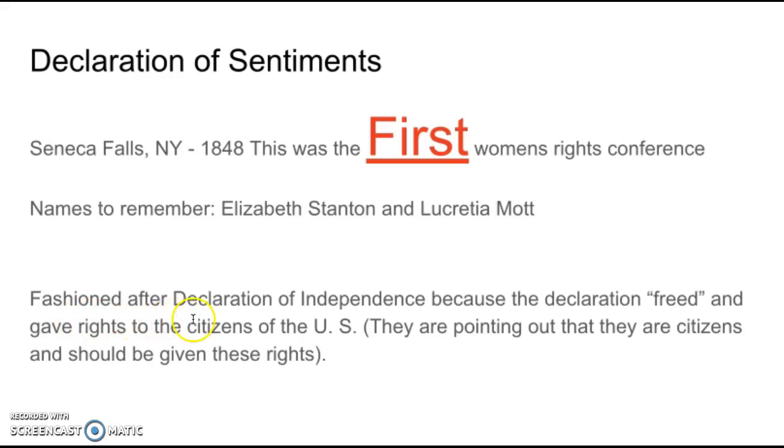Two of the key leaders at that time were Elizabeth Stanton and Lucretia Mott, and it was fashioned after the Declaration of Independence because the Declaration freed and gave rights to the citizens of the U.S. And they're pointing out that they are citizens and should be given these rights. So let's go look at that document.